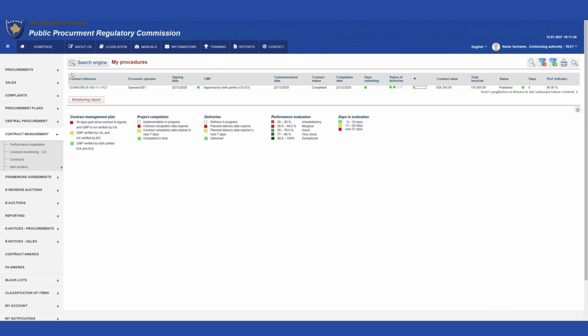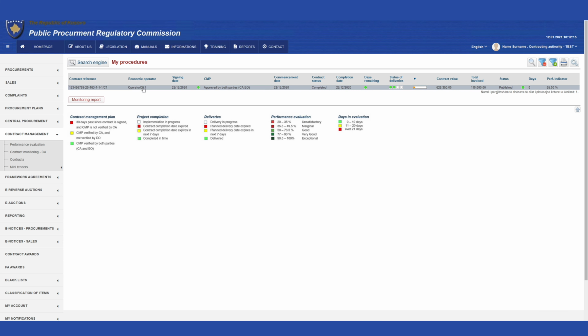Users will note that each contract contains contract number, contracting parties, date of signature, status of documents, date of commencement, contract status, date of conclusion, days remaining, status of deliveries, colored to mark all deliveries implemented, contract value with VAT, billed value, where the user can see the value billed and compare it to the contract value, evaluation status, days, and evaluation coefficient.